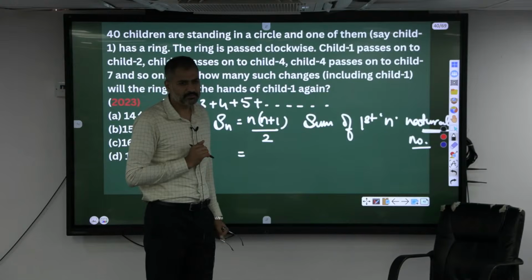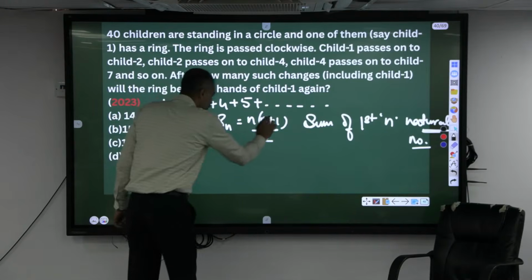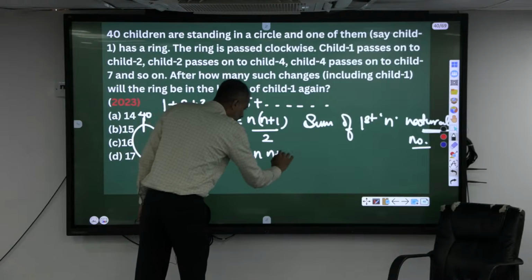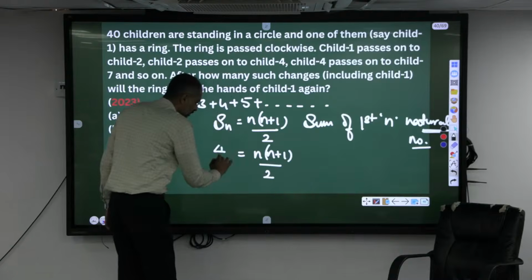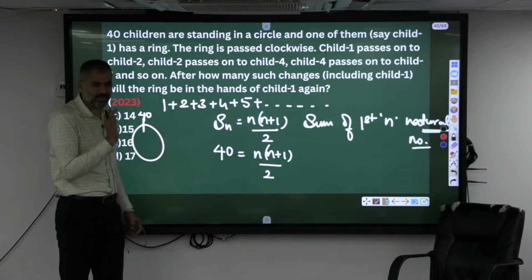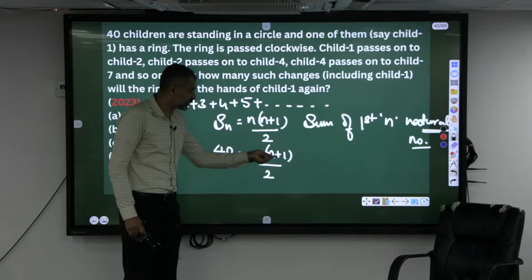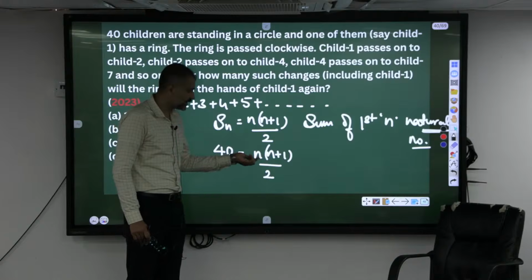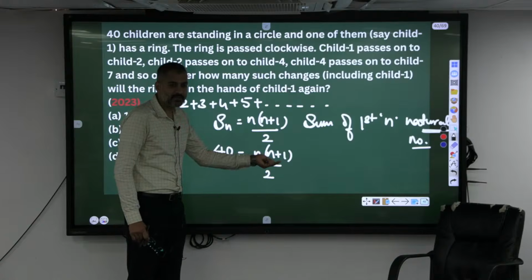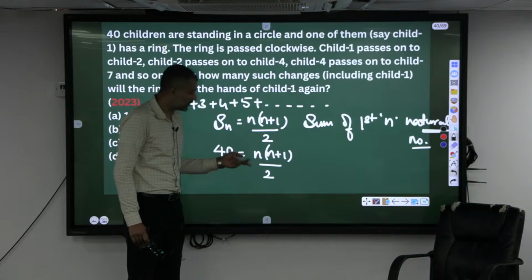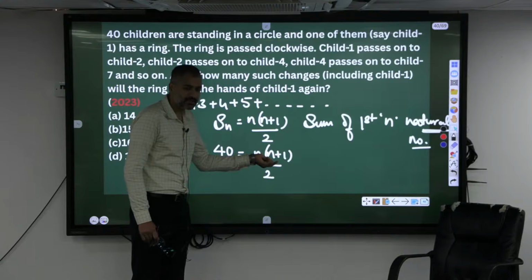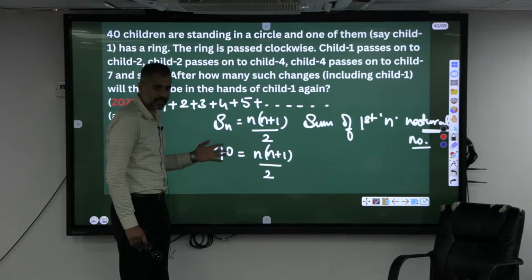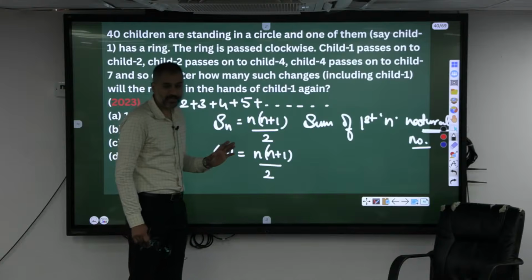Will 40 come, madam? Using n into n plus 1 by 2, the student asked if it gives 40. Sum of natural numbers, is it possible to get 40 for any value of n? For example, take 5: 5 into 6 is 30, 30 by 2 is 15, not 40. Okay, take 10: 10 into 11 is 110 divided by 2, 55, not 40. Take 8: 8 into 9, which is 72 by 2, 36, not 40. Okay, it's not possible to get 40, meaning she has to pass again.